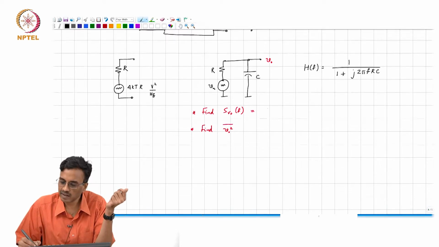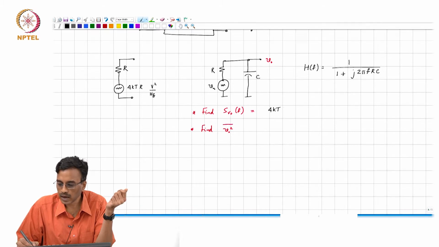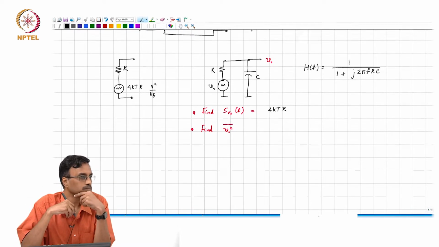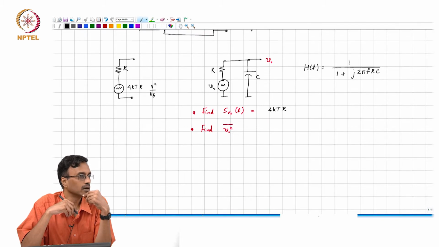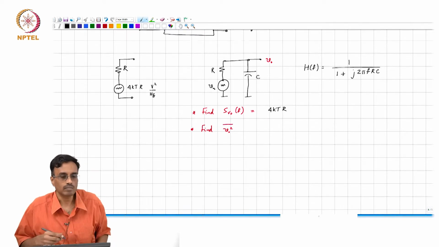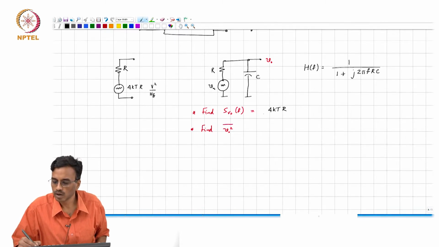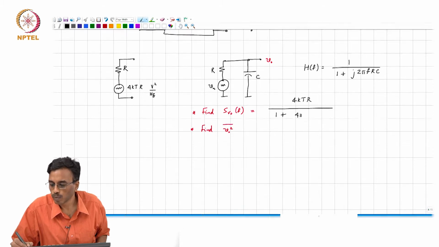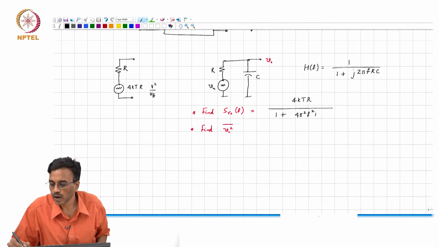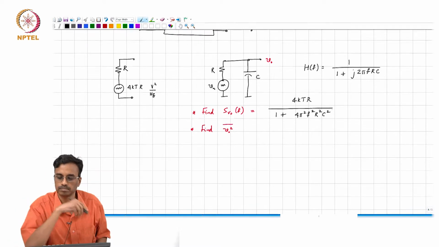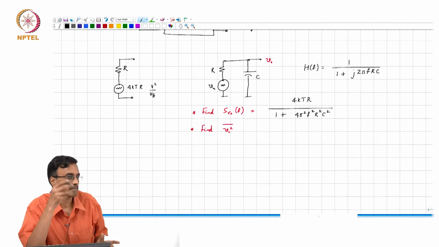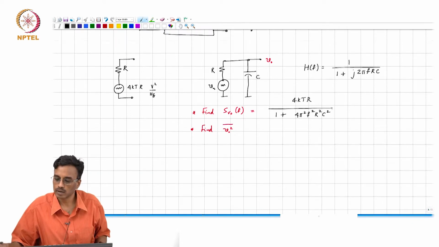The input spectral density is nothing but 4 kT R, alright, times 1 divided by 1 plus 4 pi square F square R square C square. Okay. And how does this look?